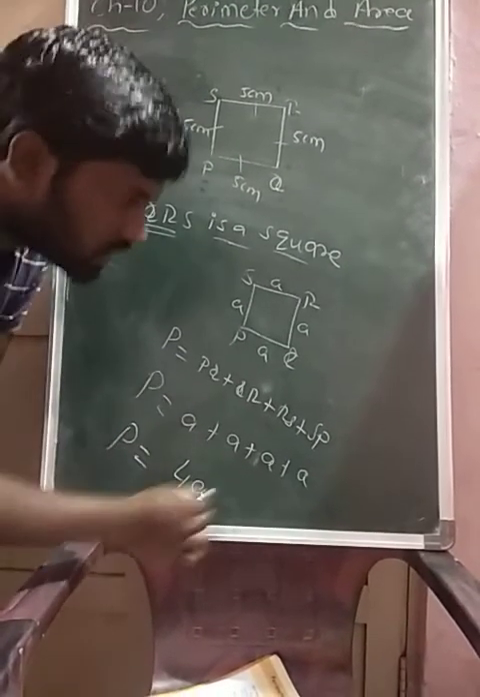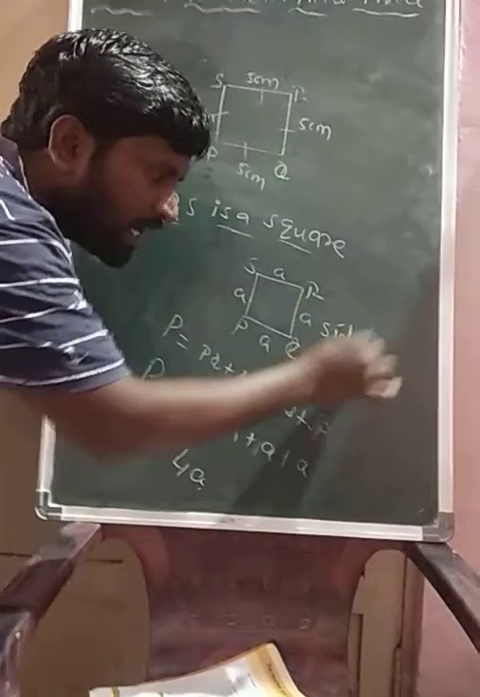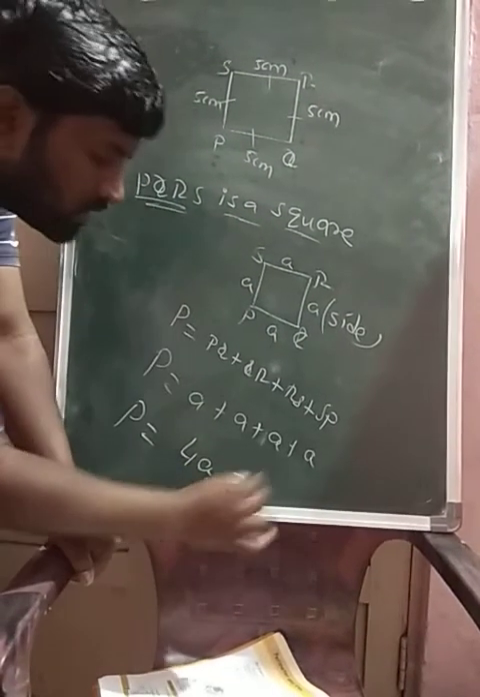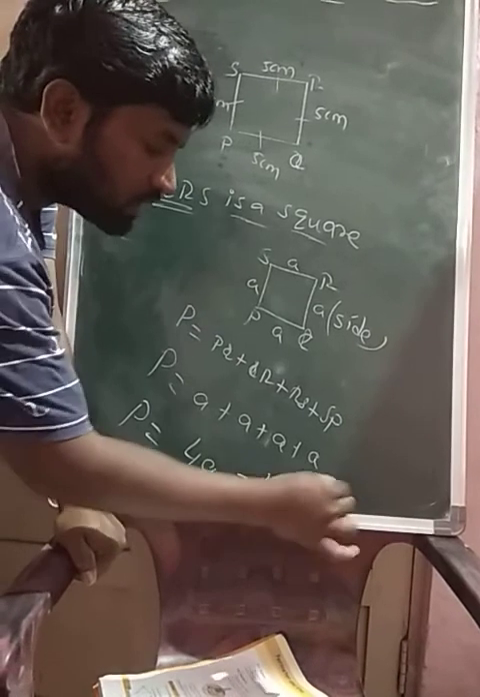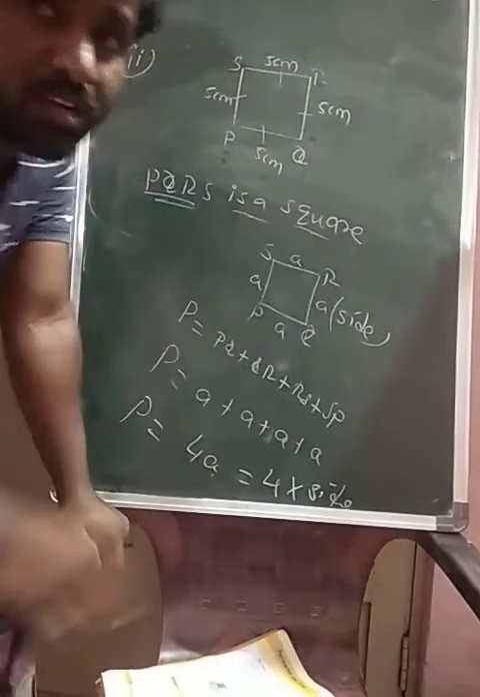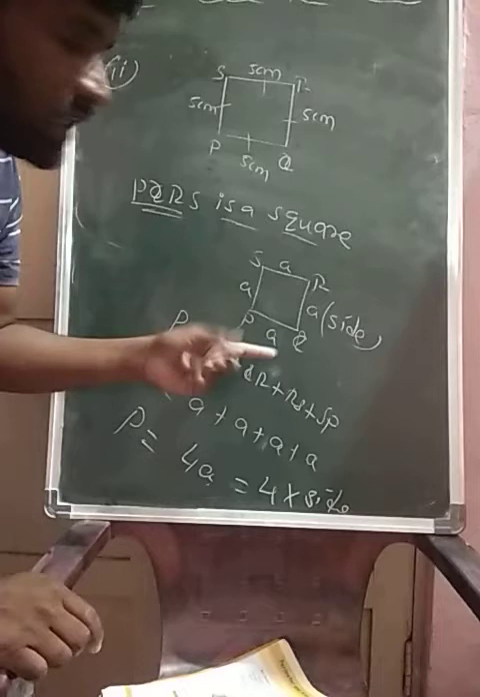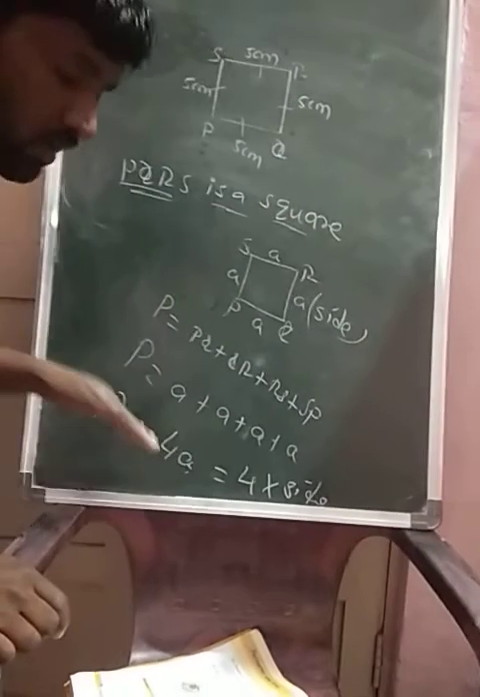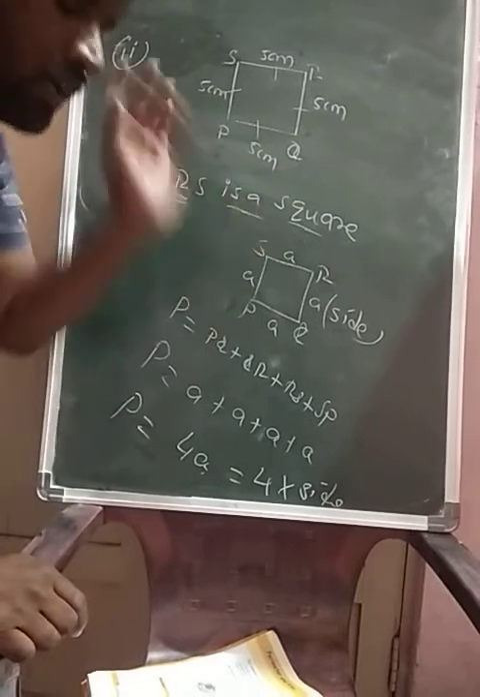Here A is nothing but the side of a square. That is, the perimeter is equals to 4 into the length of any side, either PQ or QR or RS or SP. Okay, so by using this formula now I am going to find the perimeter.